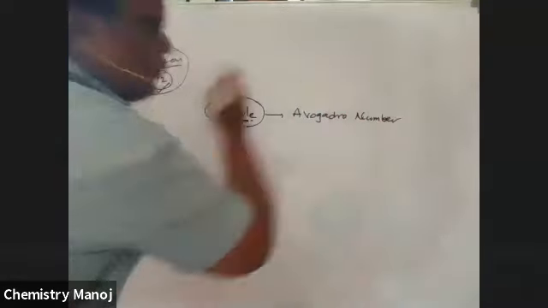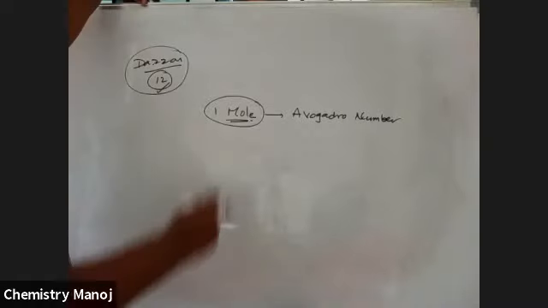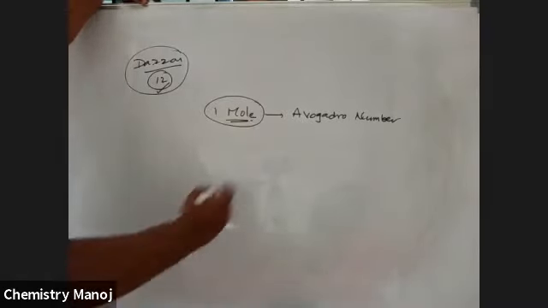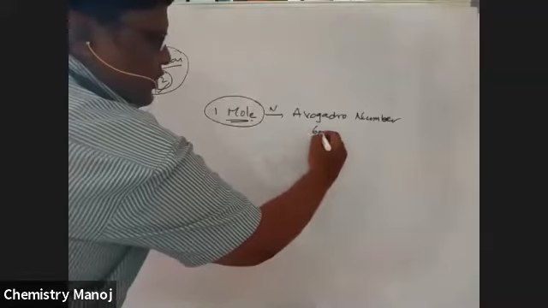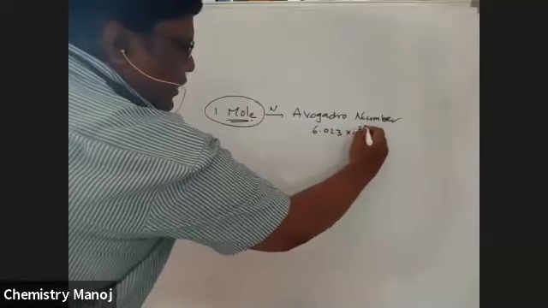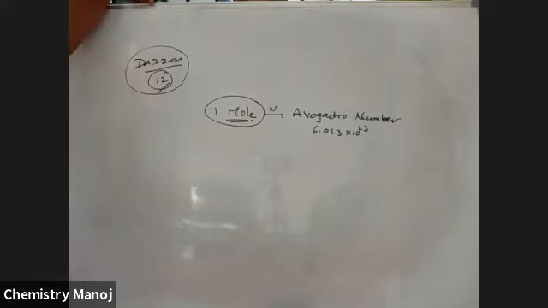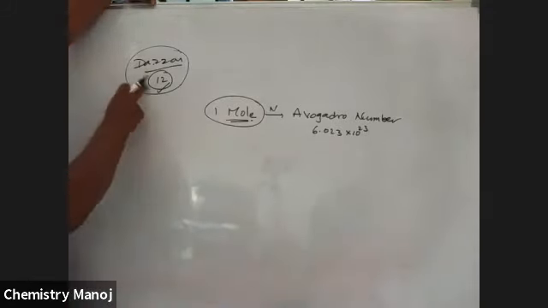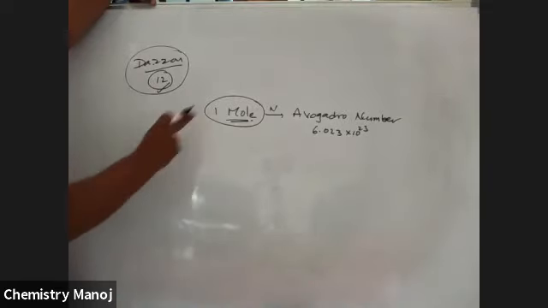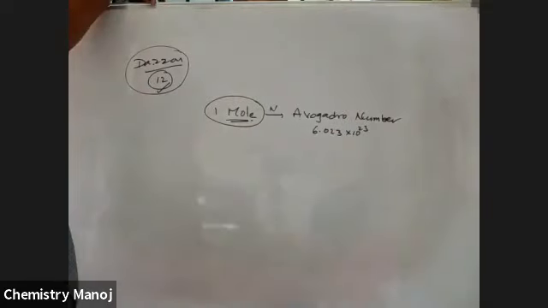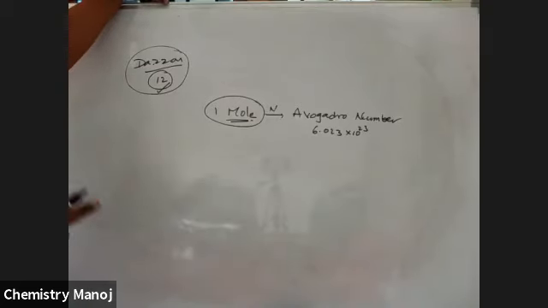The Avogadro number, symbol N, has the value 6.023 into 10 power 23. 1 mole means Avogadro number of things, just like 1 dozen is 12 things. Not 10 power 26, it is 10 power 23. So 1 mole is equal to 6.023 into 10 power 23 units.